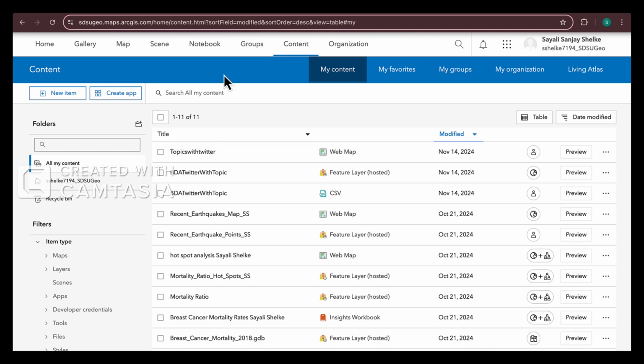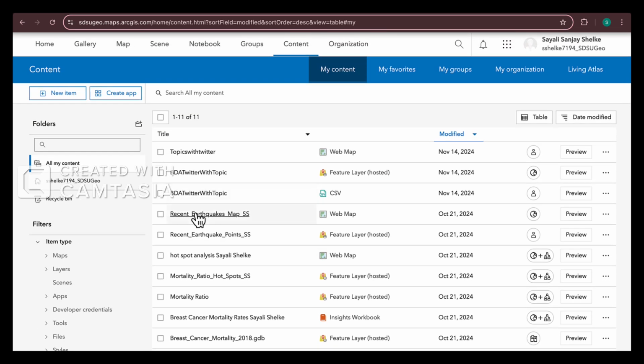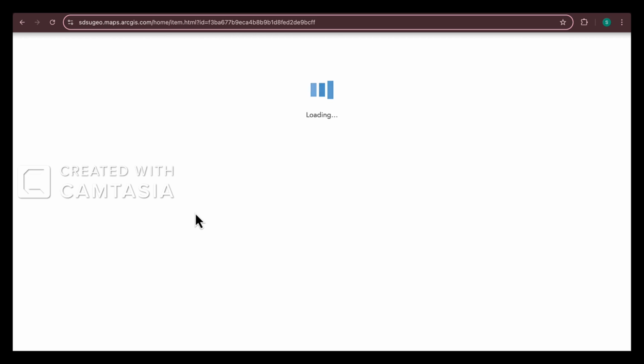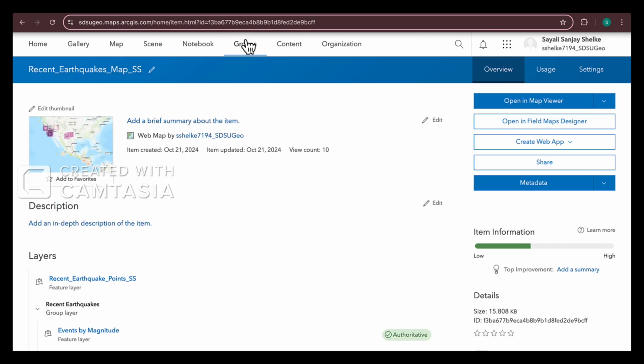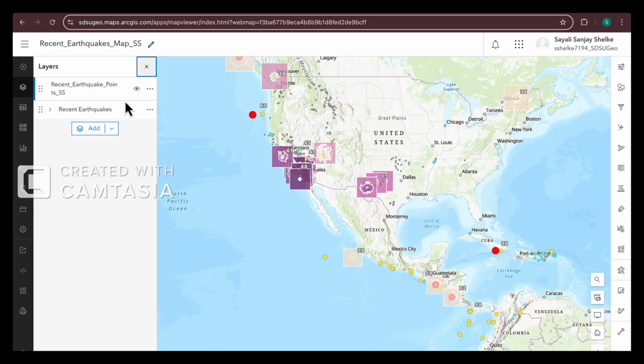So this is an ArcGIS interface. When you go to content, you can see various maps you have worked on. This is the recent earthquake map I worked on for a BD assignment. This will direct you to open Map Viewer. You have to select Open in Map Viewer, and you can see different layers formed around the map.